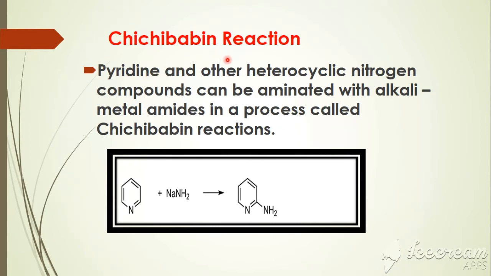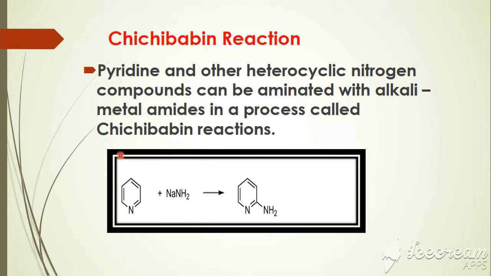Pyridine and other heterocyclic nitrogen compounds can be aminated with alkali metal amides in a process called the Chichibabin reaction. It is a reaction where the pyridine compound reacts with sodamide and gives you 2-aminopyridine.